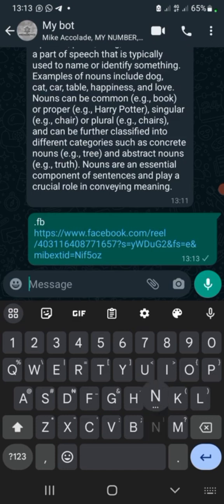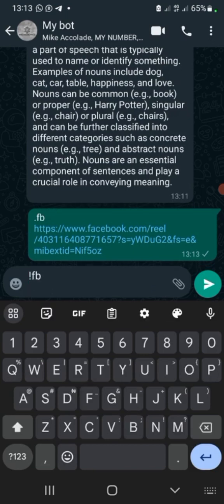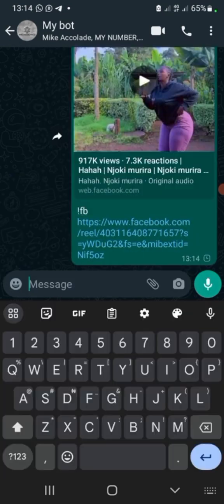Sorry, I made a mistake. It should be this FB. My Ragnarok bot is not active presently. If not, it should have been working now, but I have disabled the Ragnarok bot so that we don't have any distractions. I use one prefix for Ragnarok, and I use exclamation for the prefix of Levanter. So this is it. FB.